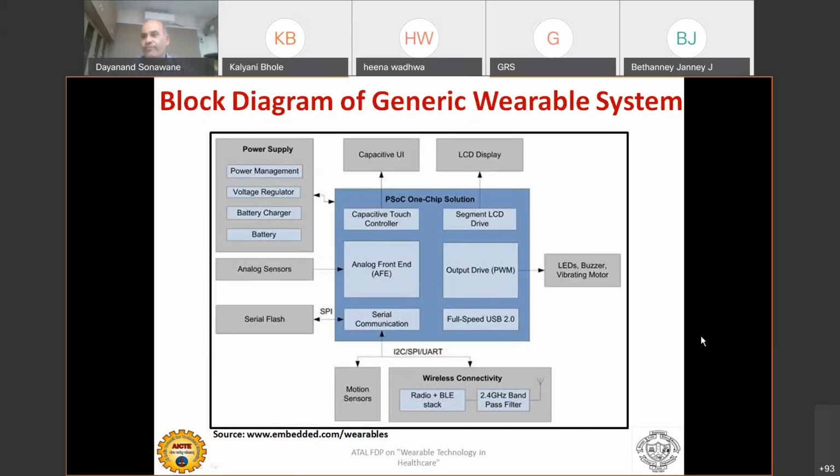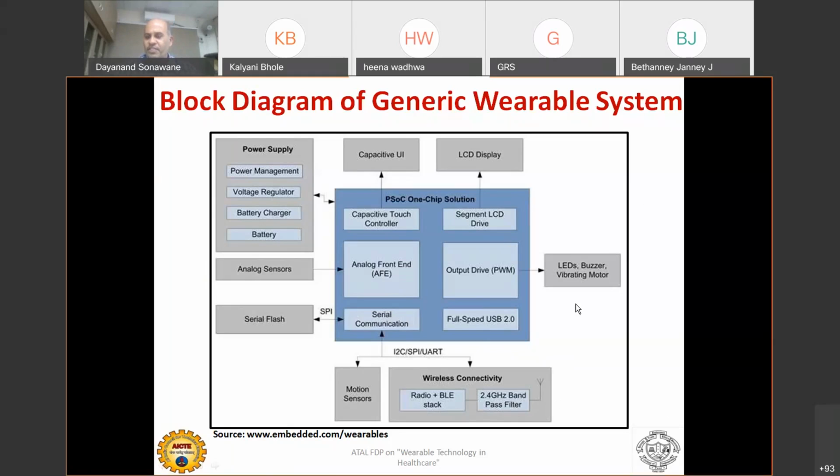Generally the microcontrollers used in wearables are system on chip or ASIC type, dedicatedly designed to handle a particular application, whatever the wearable device is designed for. Communication-wise, for wireless connectivity, there is either a radio, a BLE stack, or a 2.4 gigahertz bandpass filter, used for internet or Bluetooth connectivity.